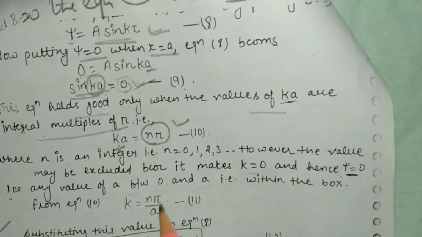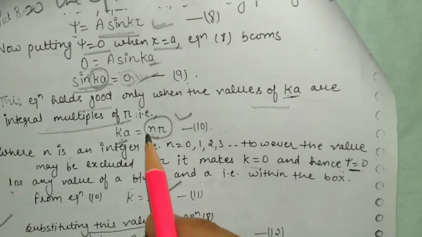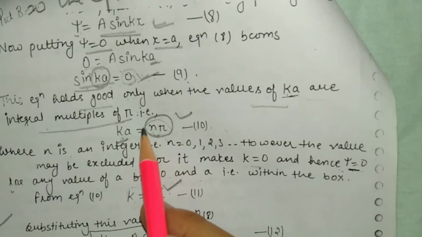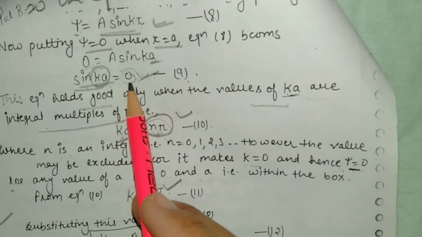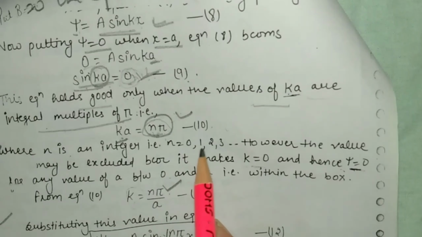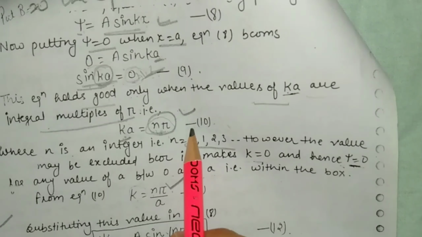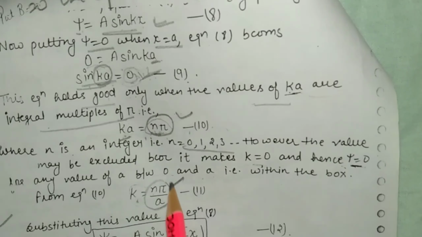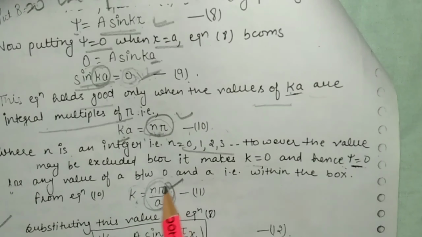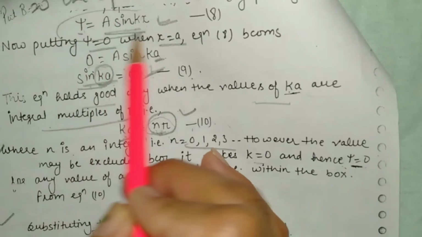From here we calculate the value of k. What will the value of k be? n pi upon a. If we put 1, 2, 3, 4, then automatically whatever we put, 4 pi, 3 pi, 6 pi, all values will be equal to 0 at the boundary. So these conditions, these values, are acceptable within the box. So from this equation we can calculate that k is equal to n pi upon a. We have calculated the value of k.